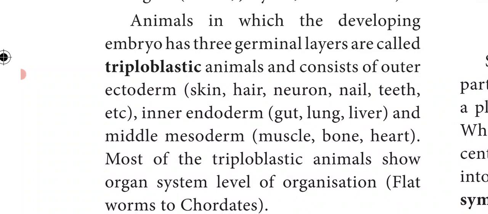Most of the triploblastic animals show organ system level of organization. That means triploblastic animals are the complex animals and they show the organ system level of organization. Example, from flatworms to chordates. So all higher animals are triploblastic and the lower animals are diploblastic. Tri means 3 germ layers, di means 2 germ layers.